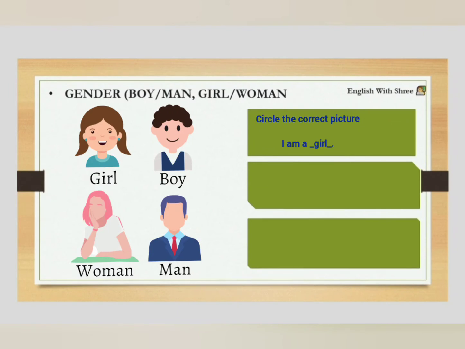Now complete the sentence. I am a blank. If you are a boy, then you will say I am a boy, and if you are a girl, you will say I am a girl. Complete the sentences below. My father is a man. My mother is a woman. Circle the correct picture. If you are a woman, circle the woman's picture, and if you are a man, circle the man's picture. Now, complete the sentence. When I grow up, I will be a woman.